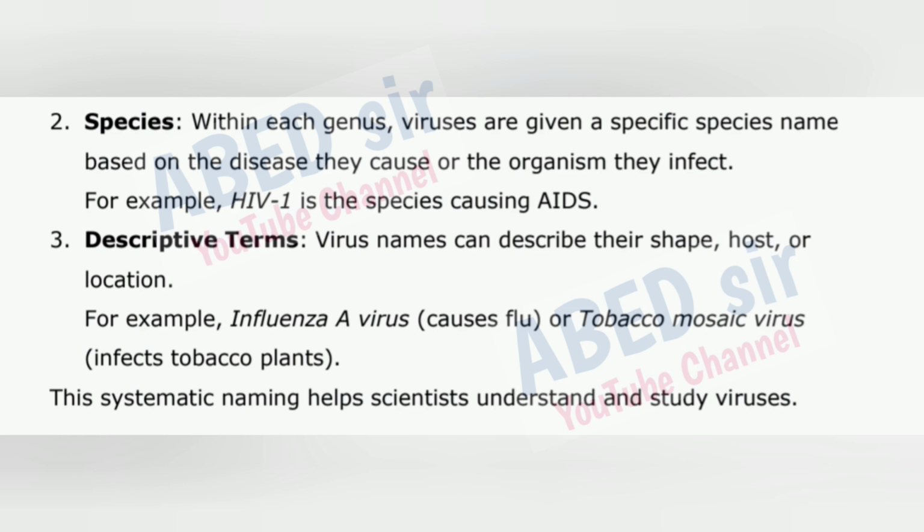Descriptive terms. Virus names can describe their shape, host, or location. For example, influenza A virus causes flu, or tobacco mosaic virus infects tobacco plants. This systematic naming helps scientists understand and study viruses.